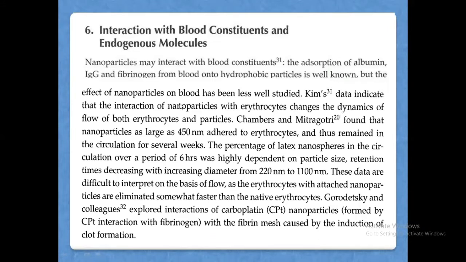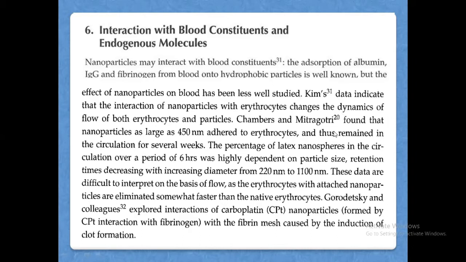That data indicate that the interaction of nanoparticles with erythrocytes, that is red blood corpuscles, RBC, is going to change. It changes the dynamics of the flow rate of both erythrocytes and the flow rate of the nanoparticles.